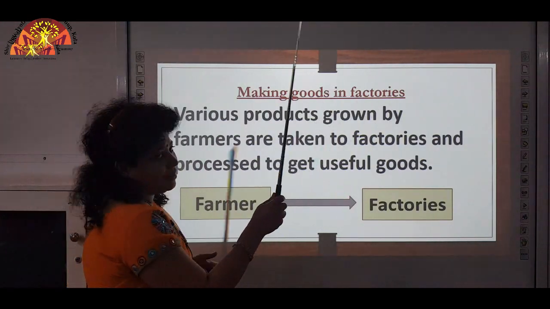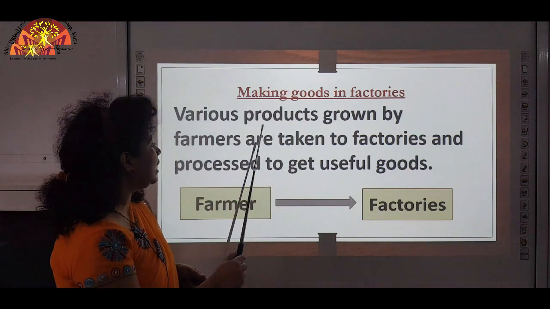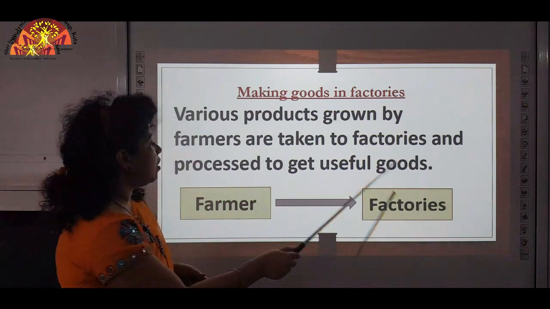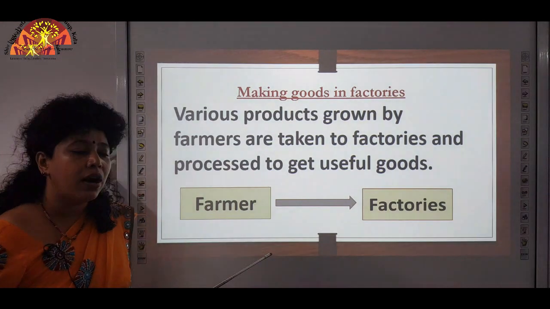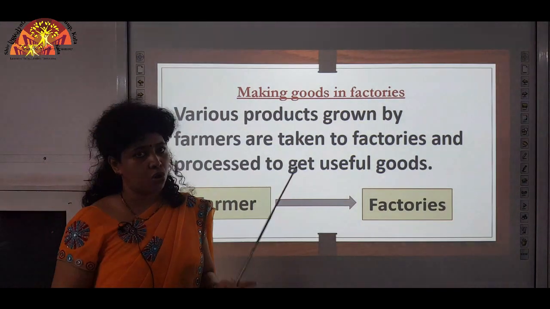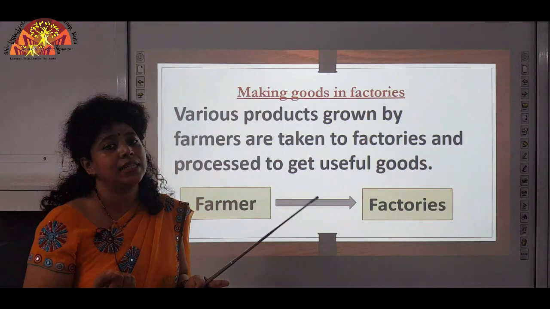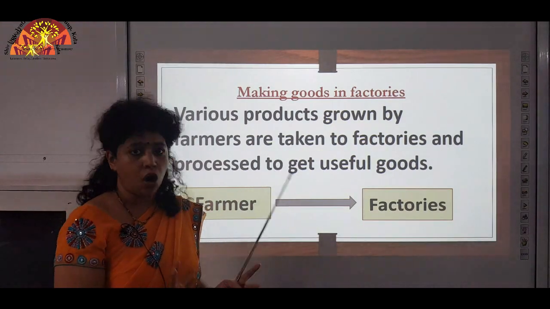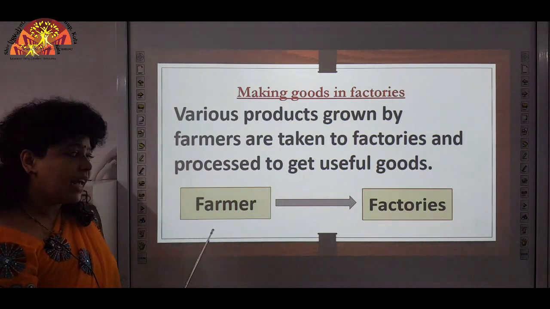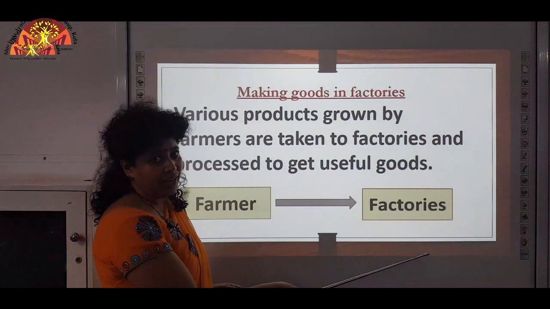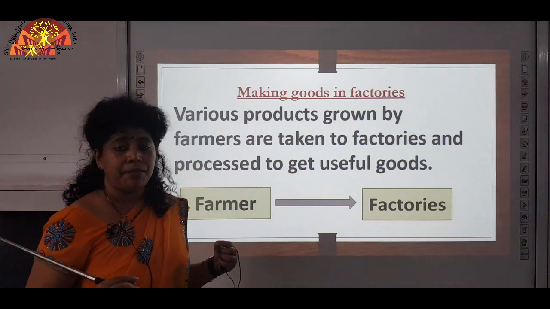Making goods in factories. Various products grown by farmers are taken to factories and processed to get useful goods. So what does this mean? First, the farmer grows crops, and from the crops he gets special products. For example, he grows cotton, and from his farm, the farmer takes the cotton to a factory where cotton is processed and then clothes are made.